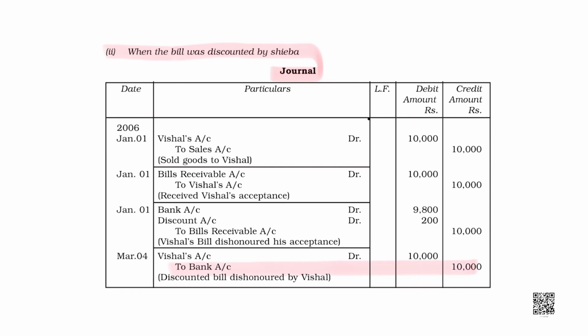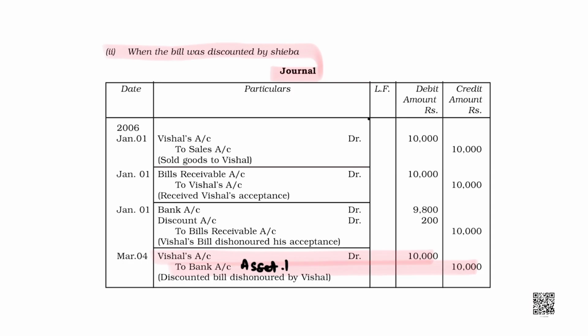Are you getting my point? See, the bank gave me money, but the bank couldn't recover it from the drawee. So, the bank will deduct money from my account. So, the bank account will be credited, right? And Vishal will become my debtor again. Vishal will become my debtor again and the bank will get credited. Since the bank will deduct money from my account, the asset will decrease, right? So, in this case, what did you observe?